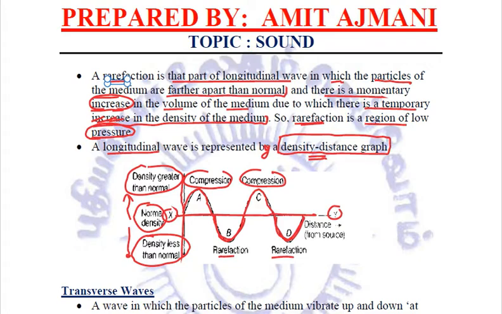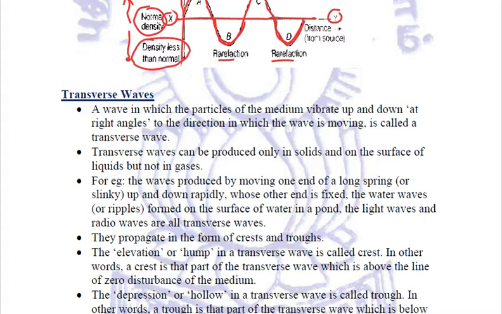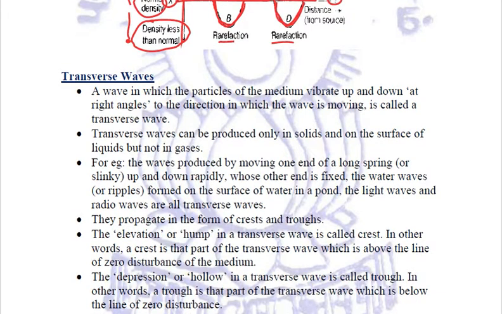Let us talk about the next type of waves, which are our transverse waves. Now what exactly are transverse waves? A wave in which the particles of the medium vibrate up and down at right angles to the direction in which the wave is moving, such a wave is called a transverse wave.